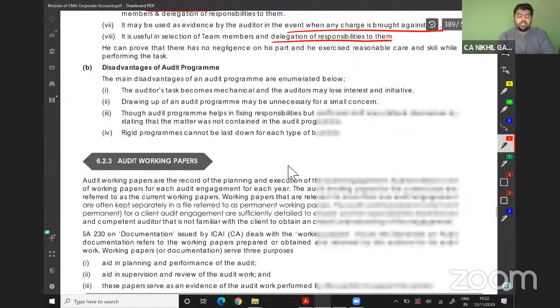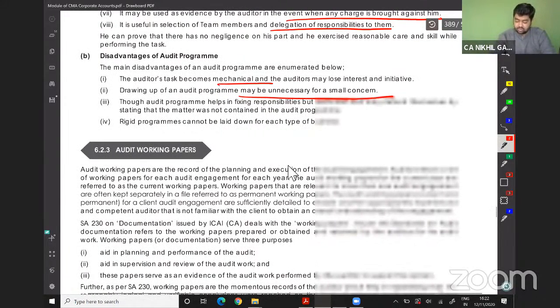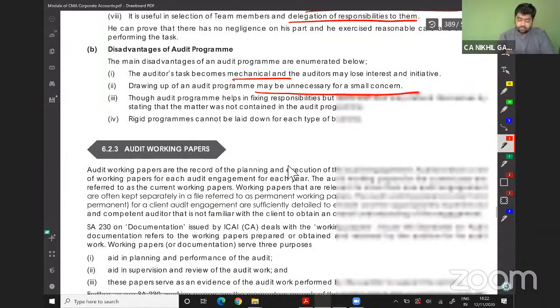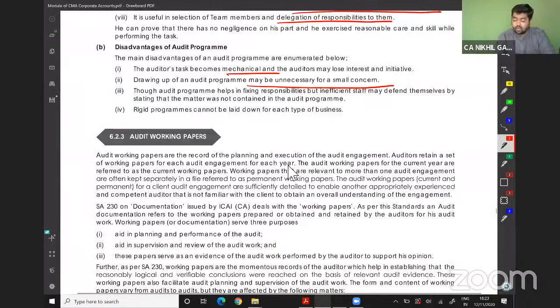Some disadvantages of audit program. It is quite mechanical. Drawing it up may be unnecessary for small concerns. Though audit programs help in fixing responsibility, inefficient staff may defend themselves by stating that the matter was not contained in the audit program. A rigid program cannot be laid down for each type of business.